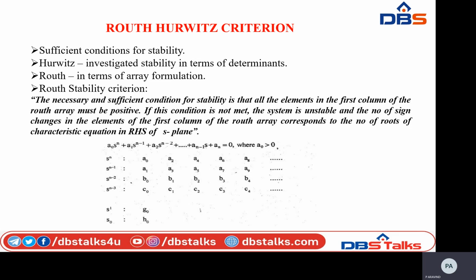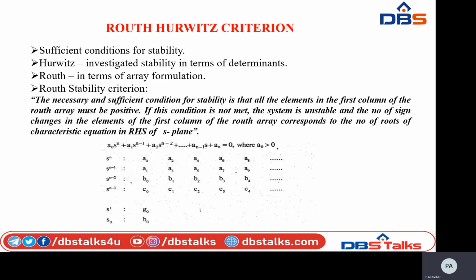Mainly we are concentrating on the Routh stability criterion in this session. The Routh stability criterion is based on ordering the coefficients of the characteristic equation, and that is what is called the Routh array.